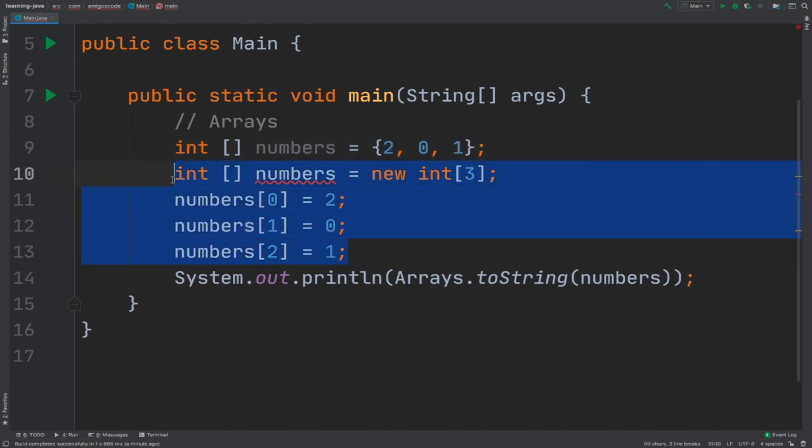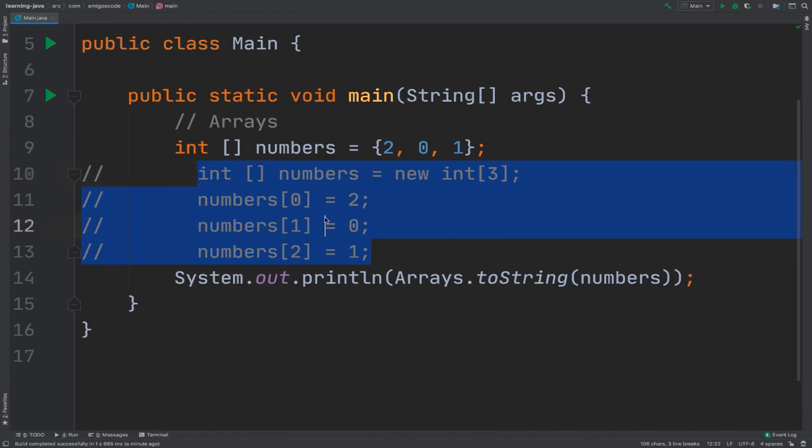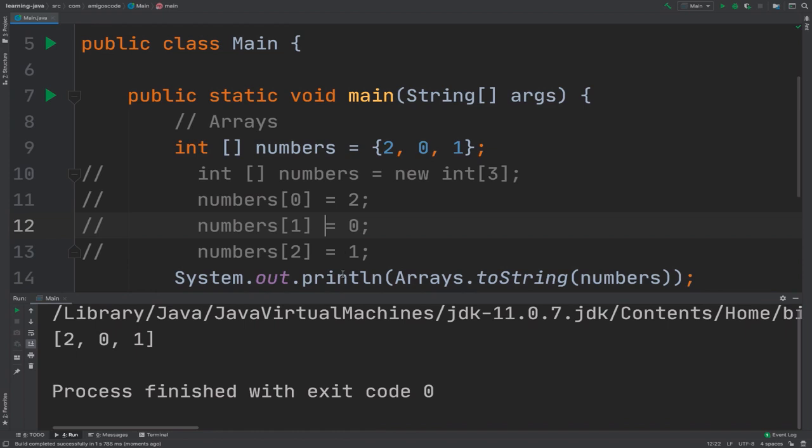So if I was to comment all of this and then run the program again, you can see that we have the exact same output. Now I can go ahead and add a 4th item here. Let's add 100 as well. Run this. And there we go. So you can see that we have an array of 2, 0, 1, 4, and 100. And the actual indexes: this is the 0 index, 1 index, 2 index, 3 index, and then 4 index.